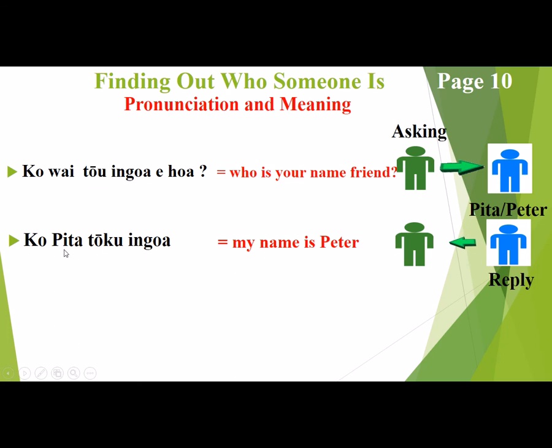So, ko Peter tōku ingoa. And so, tōu marries tōku, up here and down here. So when you're asked a question with tōu, the answer will always come back with a tōku. Ka pai? And the question word, which is wai, is replaced by the name, which is Peter.